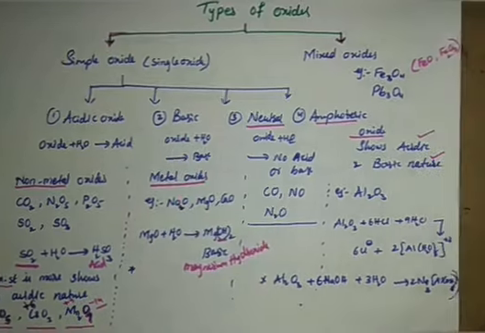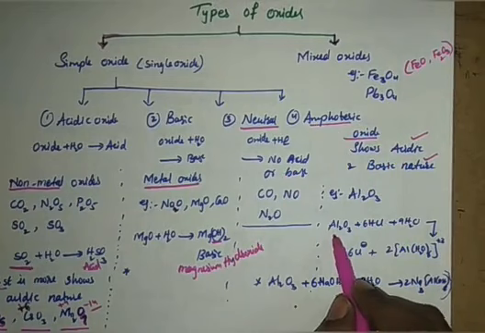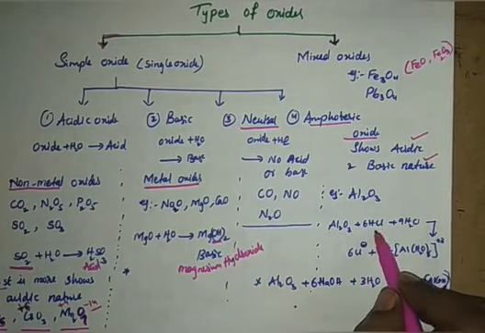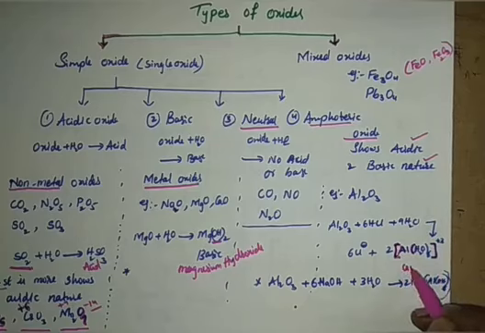Okay. So here there is no reaction of this. And now the amphoteric oxide. Look at here itself. I wrote the reaction. Aluminium oxide on reaction with HCl and water produces the aluminium hexa aqua complex. Don't worry about this. The square bracket indicates that this is a complex. We'll read about it in the next chapters.